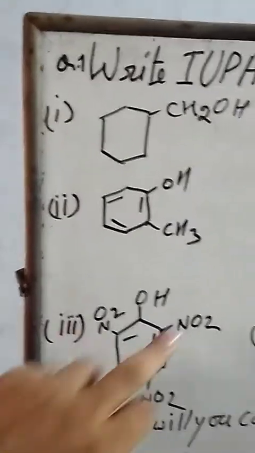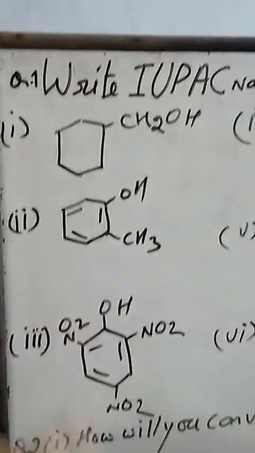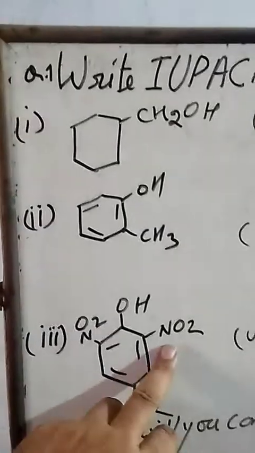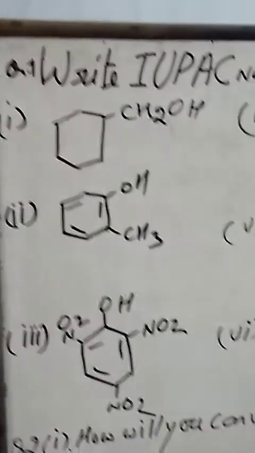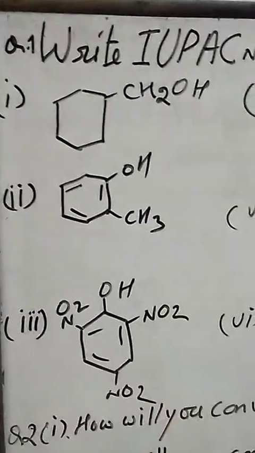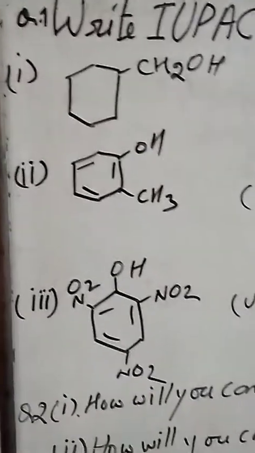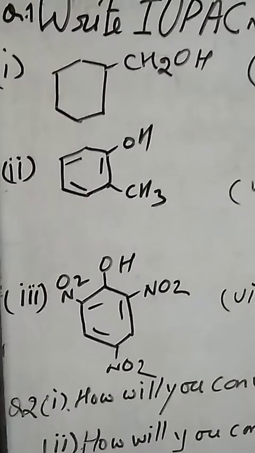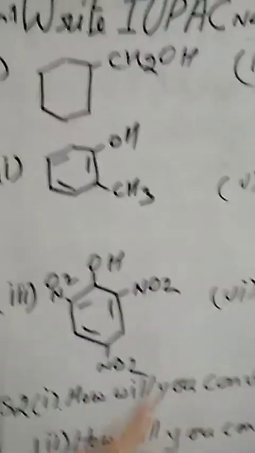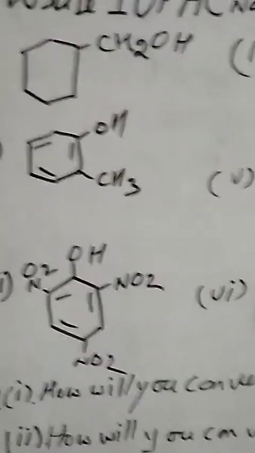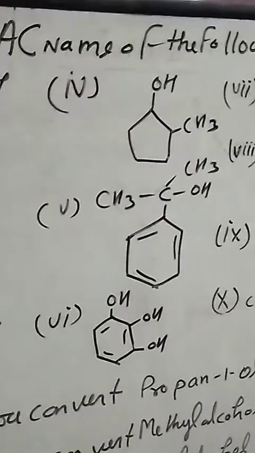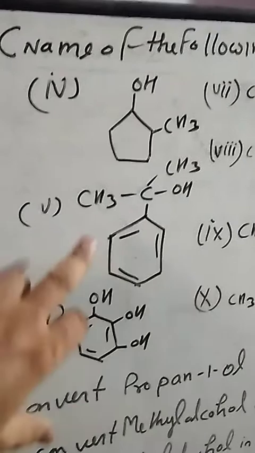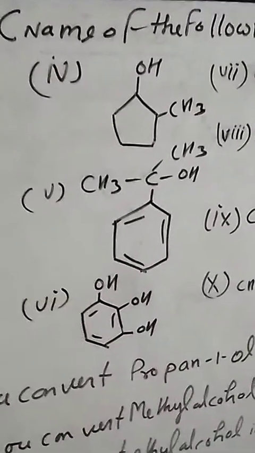So this one is a phenol. On this phenol, at the 2 position, 4 position and 6 position, 3 nitro functional groups are attached. So this is 2, 4, 6 trinitrophenol. This is the 2, 4, 6 trinitrophenol. Now another compound is 1, 2, 3 trihydroxybenzene.